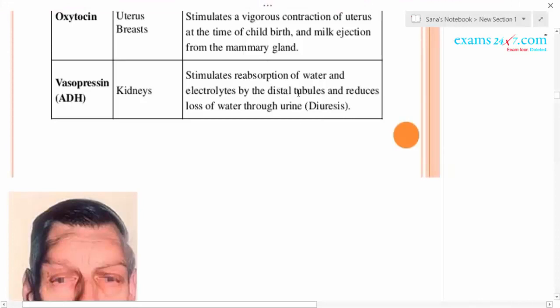When a large amount of dilute, hypotonic urine passes, that condition is called diuresis. The body's fluid will be reduced if there is diuresis. So vasopressin helps in the reabsorption of water and thus prevents diuresis.